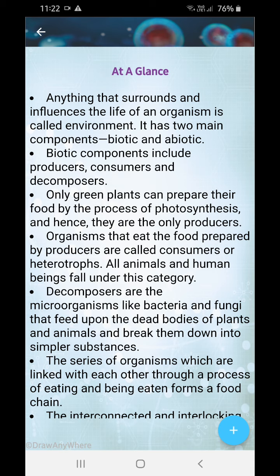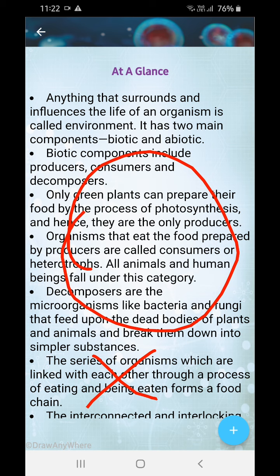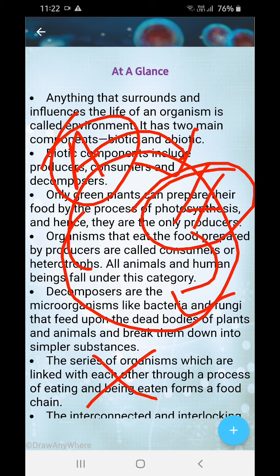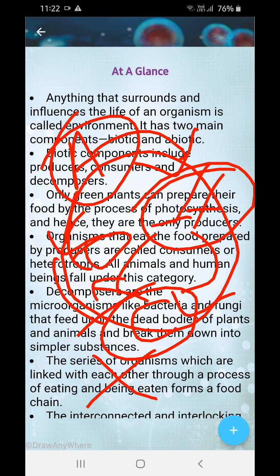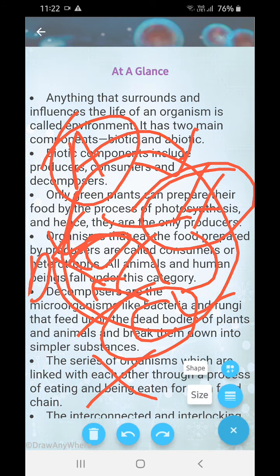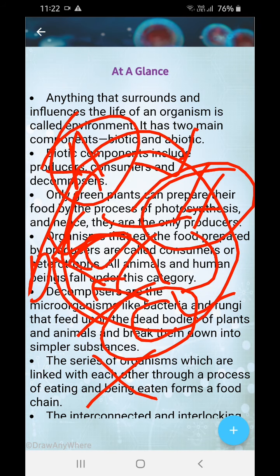Now what do you think? Does a food chain look like a chain? No, a food chain doesn't look like a chain. Many have this false impression. It looks like a circular chain. See, here we have the autotrophs who are producing the food. Next, the autotrophs are eaten by the herbivores, who are eaten by the carnivores, and both of these are eaten by the omnivores, and then all of these are eaten by the decomposers, and then again the process continues.